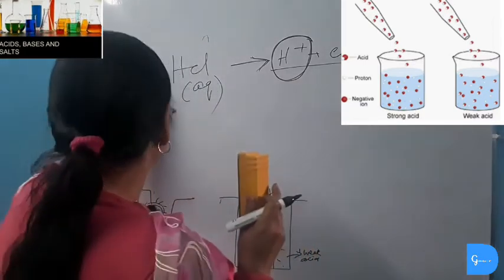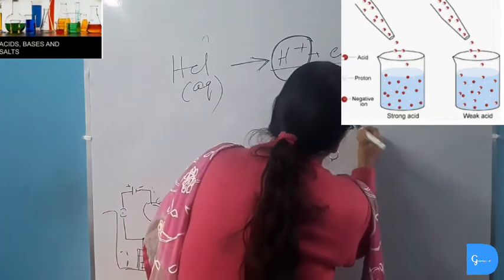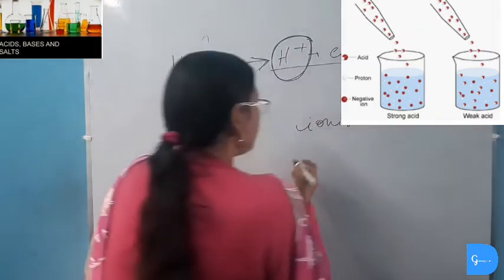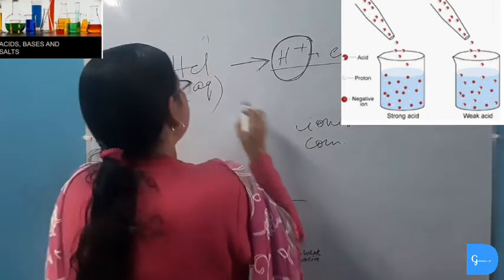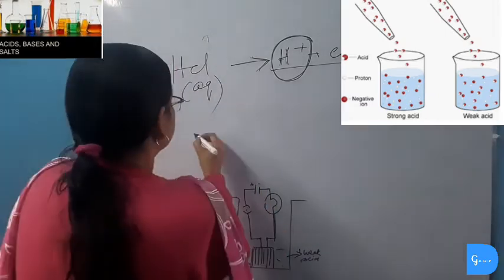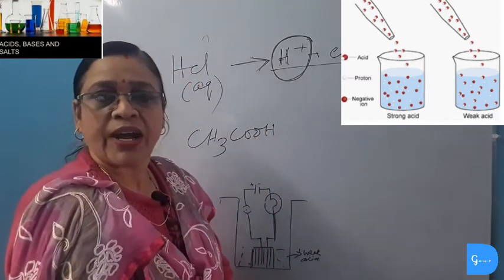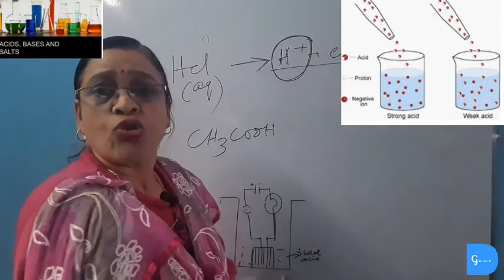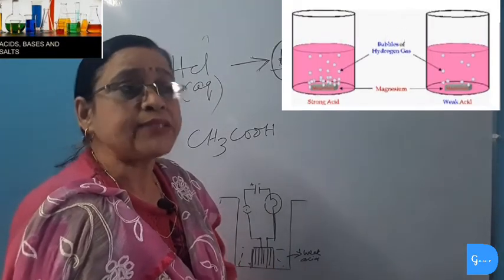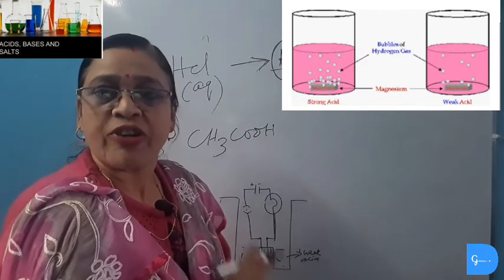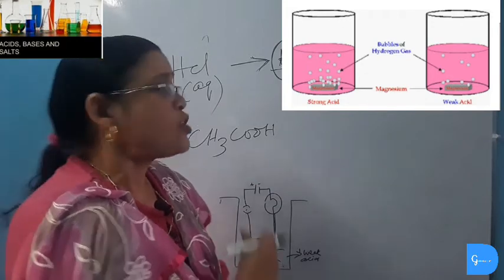Here we are defining strong acid and weak acid on the degree of ionization and not on concentration of acid. So ionization is greater in strong acid. In weak acid, suppose acetic acid, partial ionization of hydrogen ion takes place when dissolved in water. So no complete ionization takes place, only partial ionization, and thus weak acid contains a small amount of hydrogen ion, or the concentration of hydrogen ion is less in weak acid than in strong acid.